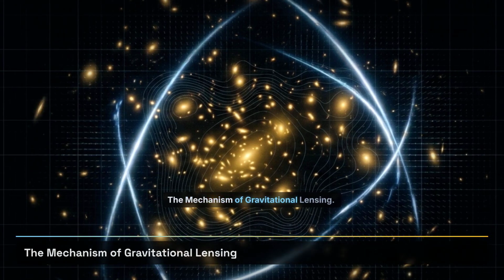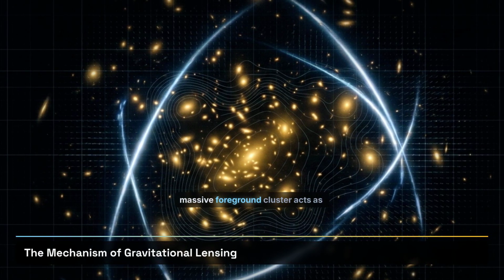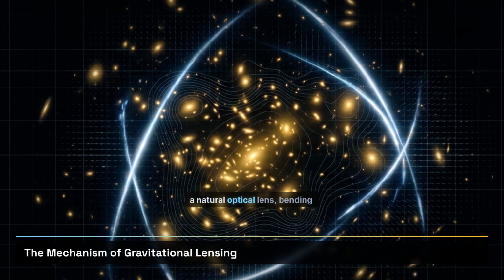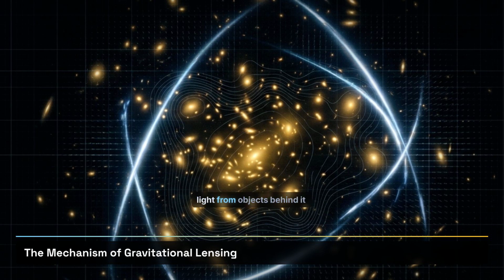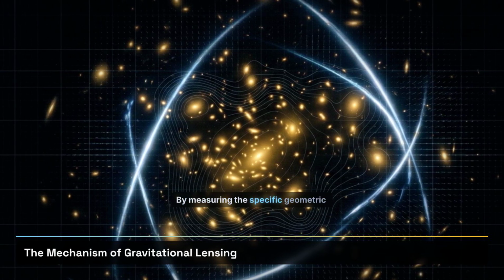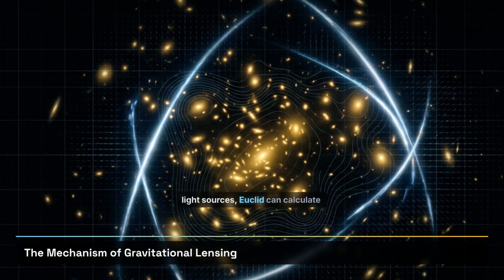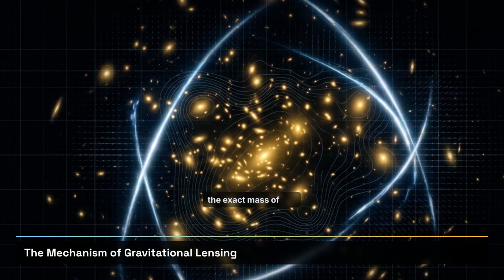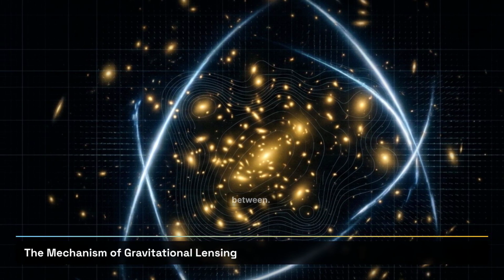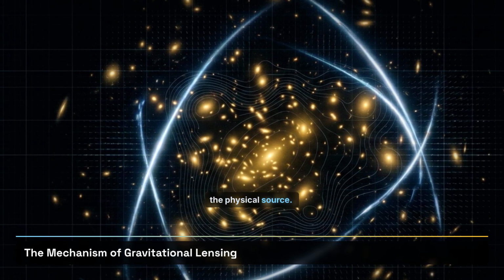The mechanism of gravitational lensing. Gravitational lenses occur when a massive foreground cluster acts as a natural optical lens, bending light from objects behind it into distorted arcs. By measuring the specific geometric shearing of these 72 million light sources, Euclid can calculate the exact mass of the invisible dark matter sitting in between. It is the only way to measure gravity without seeing the physical source.